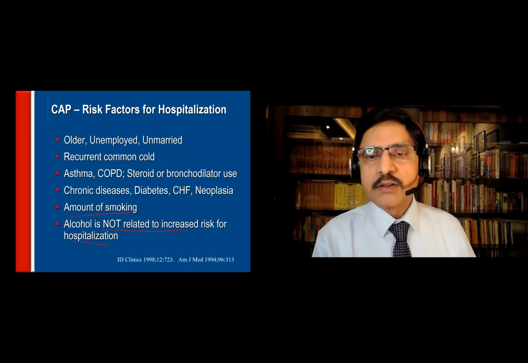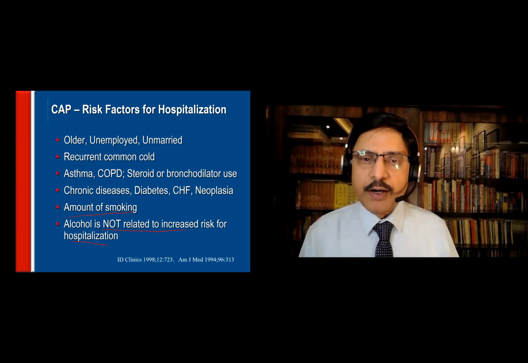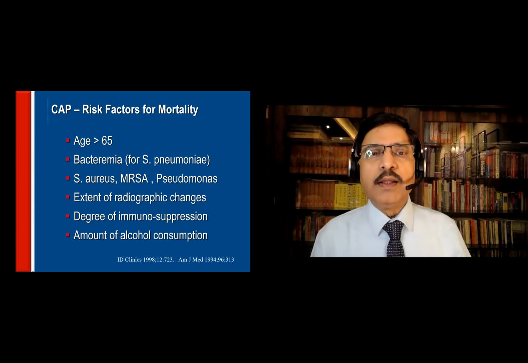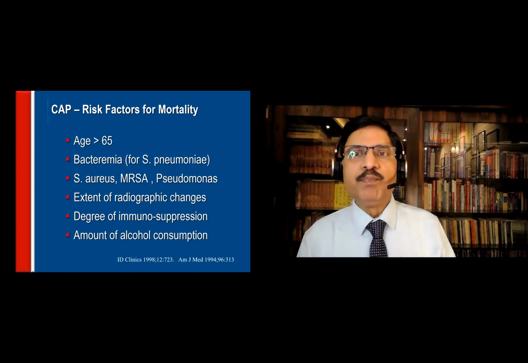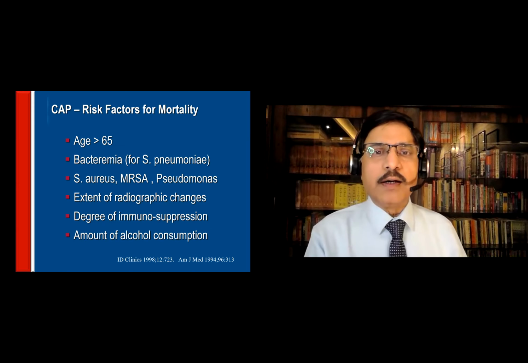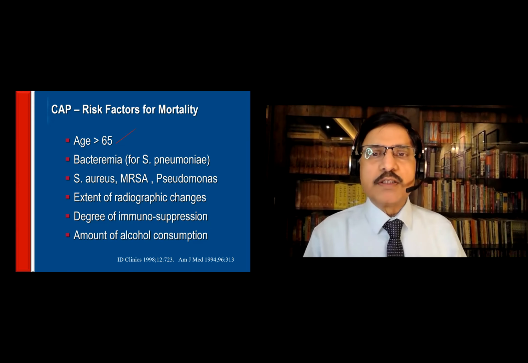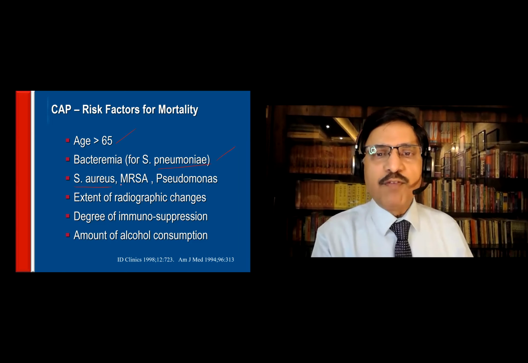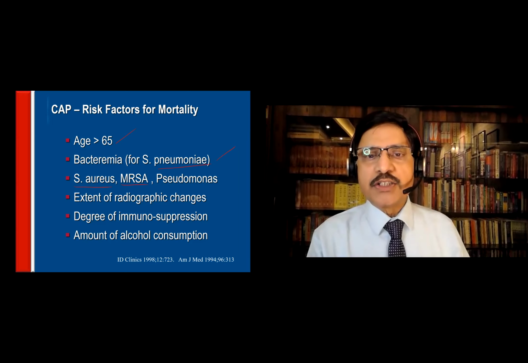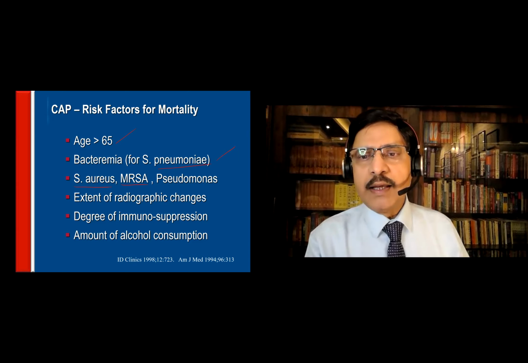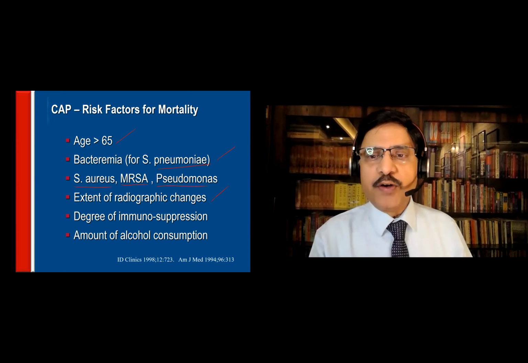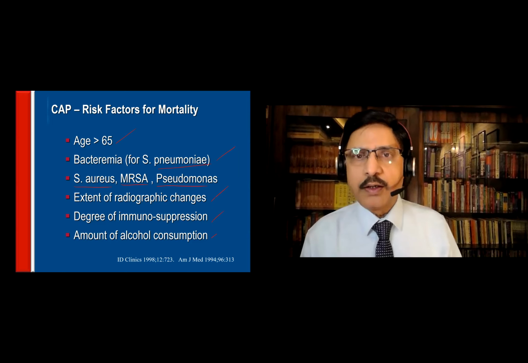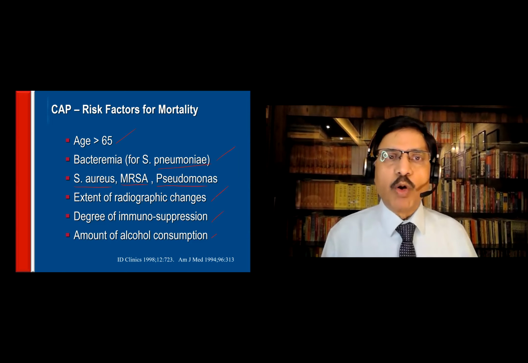But alcoholics can become sort of obtunded, and then they may become semi-conscious and they can aspirate the nasopharyngeal secretions. Risk factors for mortality, again, as pointed out: age more than 65, bacteremia with Streptococcus pneumoniae or Staph pneumonia, methicillin-resistant MRSA, Pseudomonas, extent of radiographic changes, degree of immunosuppression, and amount of alcohol consumption have a bearing on the mortality.